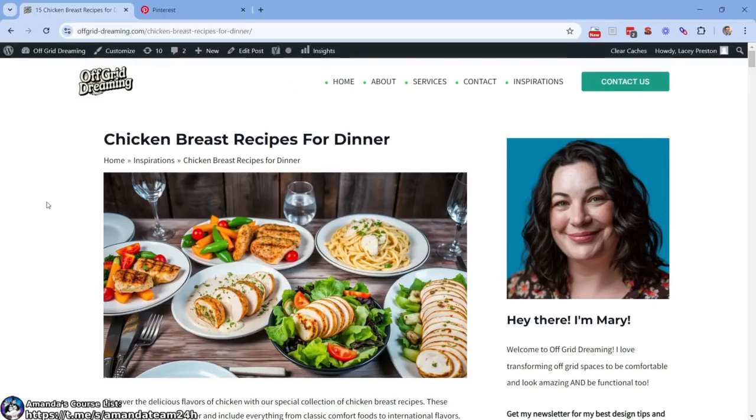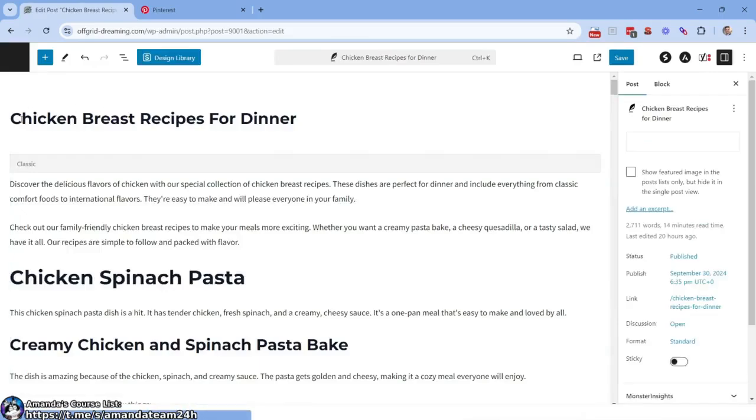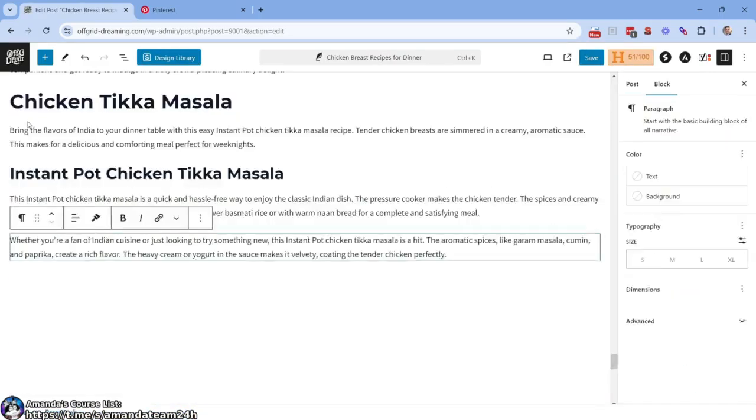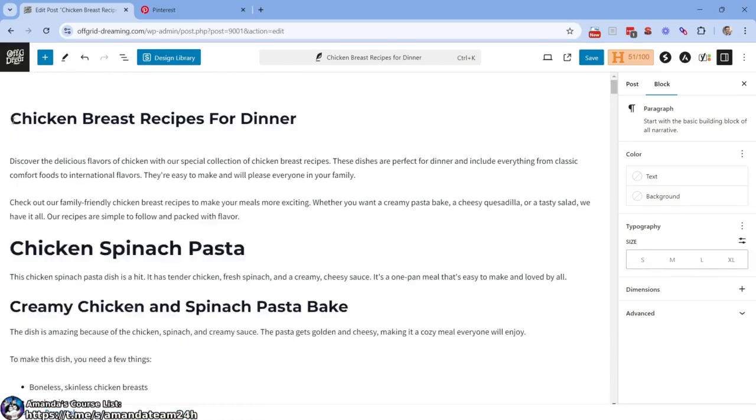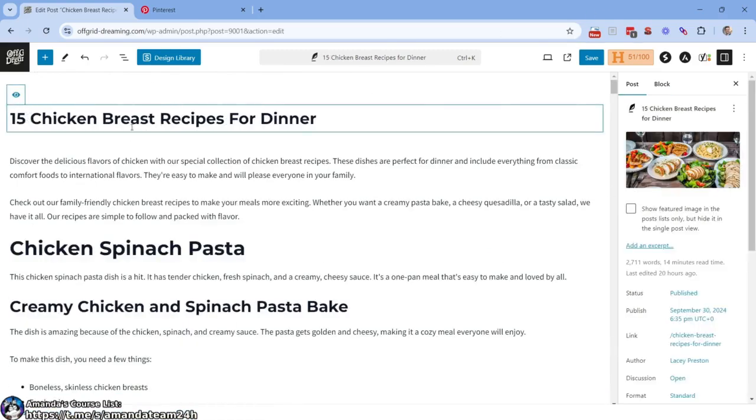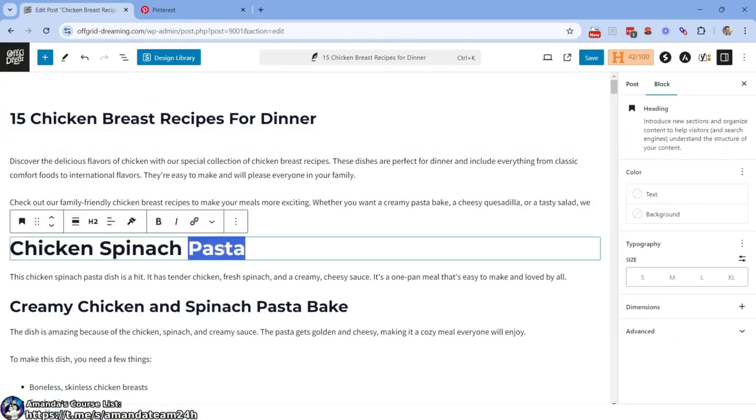Now, so begins the kind of arduous process, but I think it's worth it because these types of posts can do really well. All right, so what we need to do is come in here and just edit a bit. The reason we have to edit, we need to get this roundup post up to speed, and we can do it faster than anyone else can do it just because of what we have going on. So what do we want to do? All right, every H2, what I want to do is copy it, right?